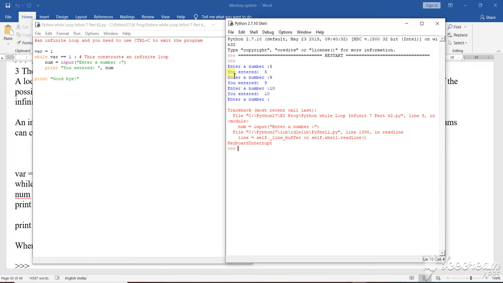That means the track that was running is now broken. It shows the program path, line number 5, in the module, input number equals enter the number.